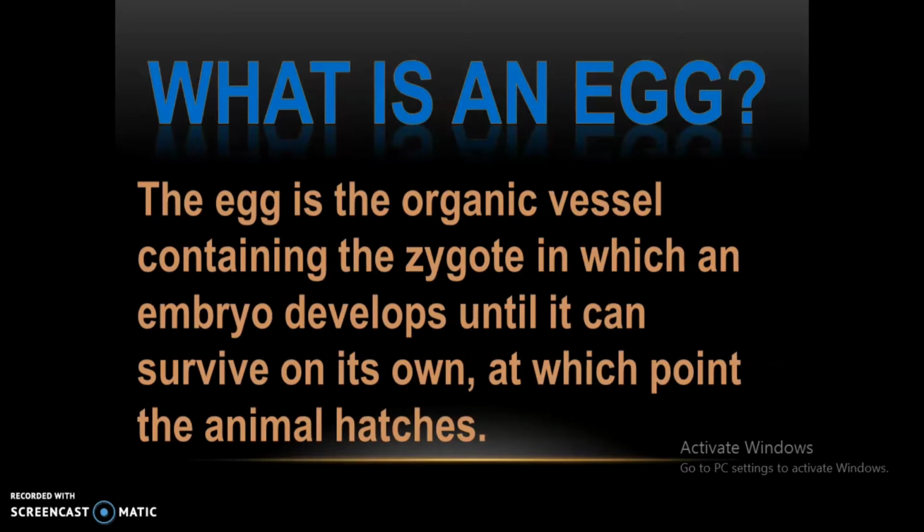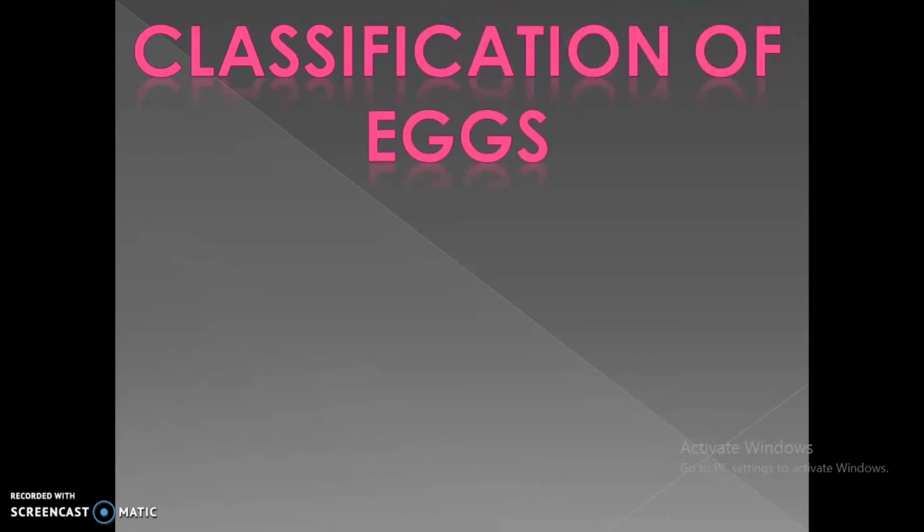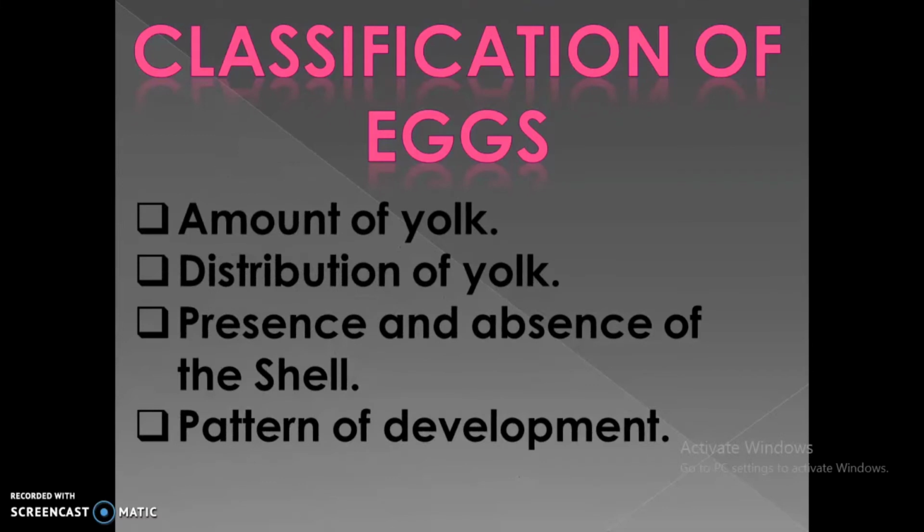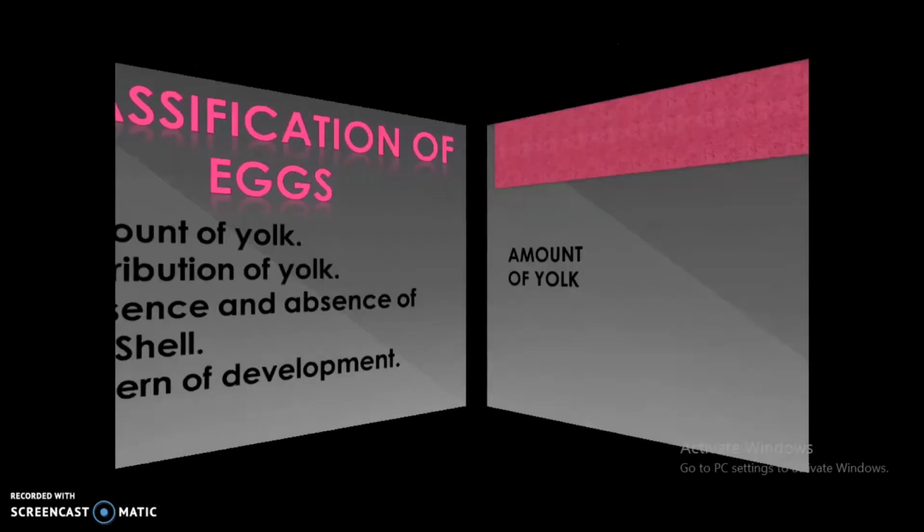Now let us see. These eggs are of various types. They are classified according to the amount and distribution of yolk and by the pattern of their cleavage. That means the eggs are classified based on the amount of yolk, the distribution of yolk, presence or absence of the shell, and the pattern of development. Now let us see the first classification, that is the classification of eggs based on the amount of yolk.